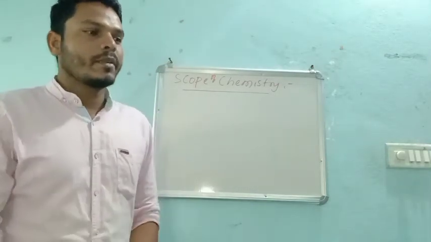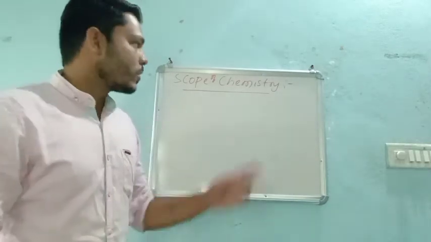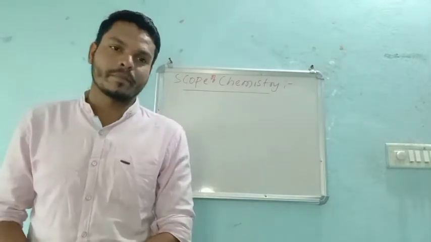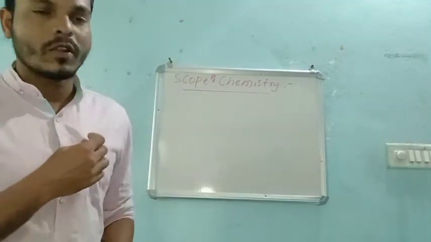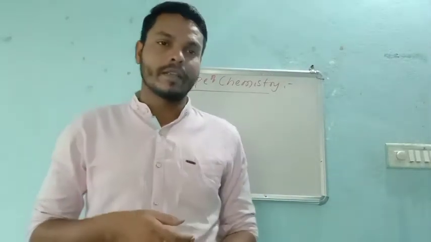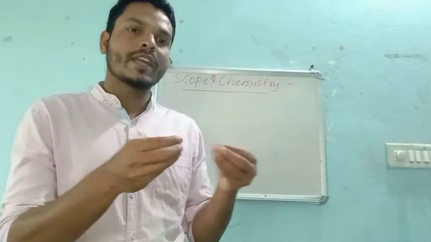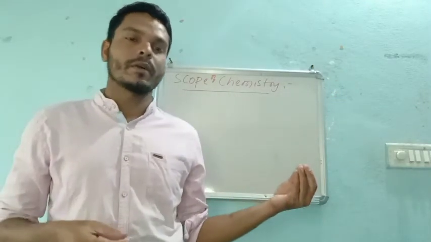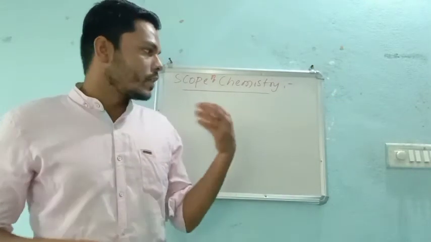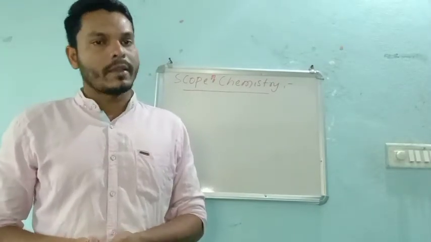We sit on a chair. The chair is nothing but polymer. So to prepare polymer, we require chemistry. Around us, even clothes are also a polymer, right? Poly means big. By joining small molecules, we prepare a big molecule, that is nothing but a polymer, right? So without chemistry, we cannot imagine a proper life, right?